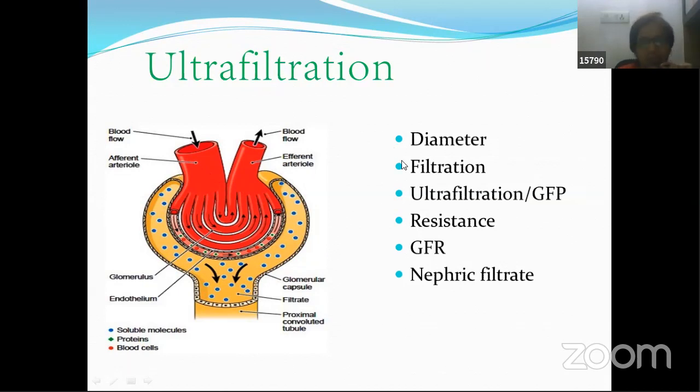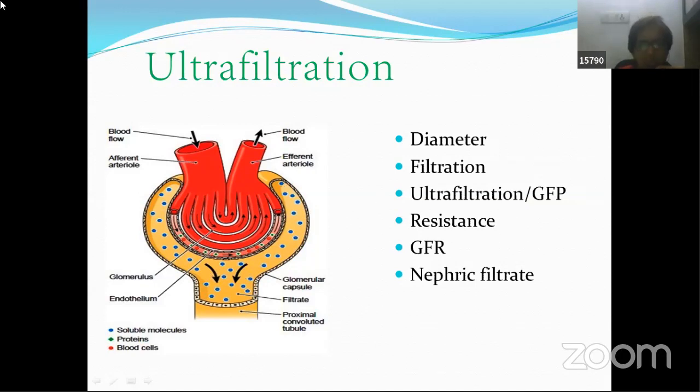The first step, let's try to understand the definition of this term, filtration. What is filtration? Filtration means the filtration of the blood that is flowing through these capillaries of glomerulus into the lumen of the Bowman's capsule. Lumen is the space that is present over here in this double walled cup, Bowman's capsule.